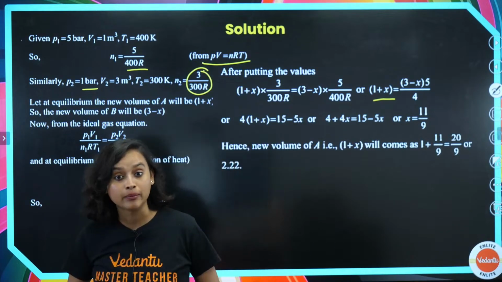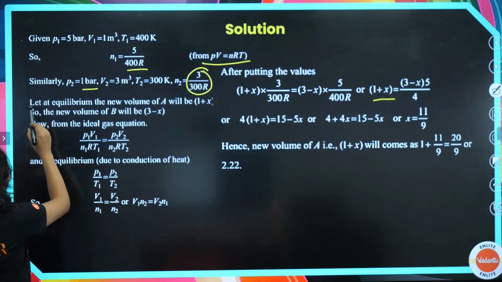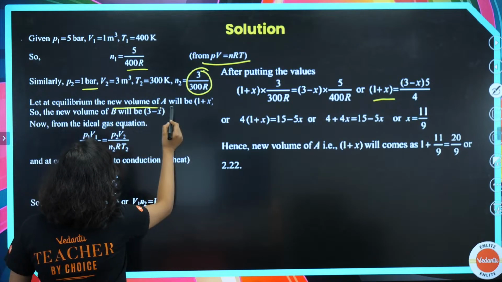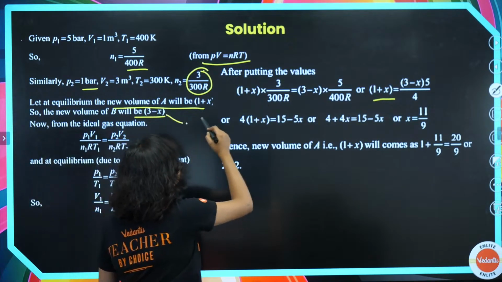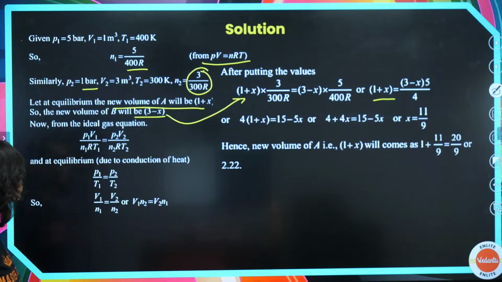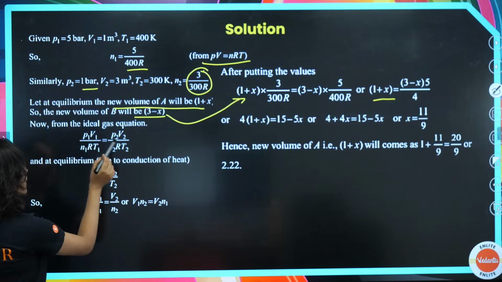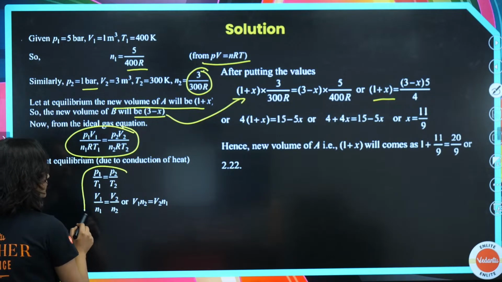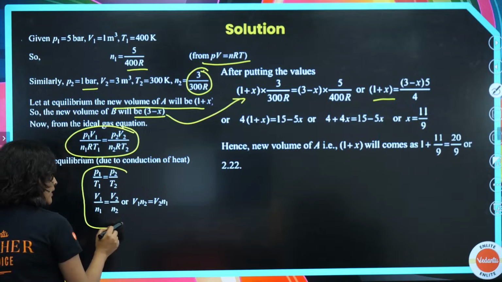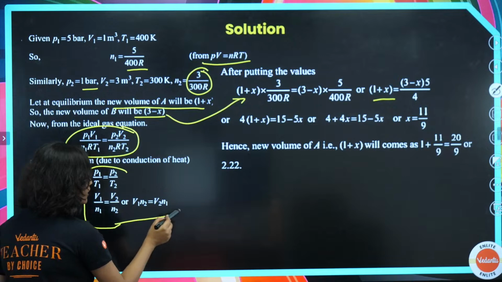Now at equilibrium, the new volume of A will be 1 plus x, so the new volume of B will be 3 minus x, which is what we have done here. Now at equilibrium, due to conduction of heat, we will have P1 divided by T1 is equal to P2 divided by T2. Also, V1 divided by N1 is equal to V2 divided by N2, or you can write it like this as well.